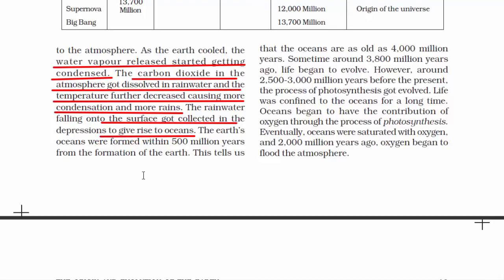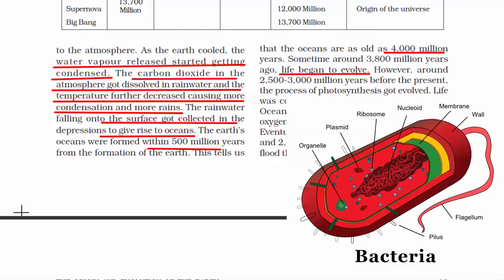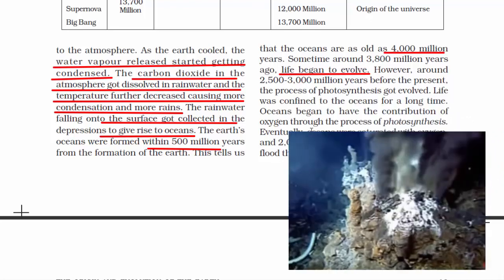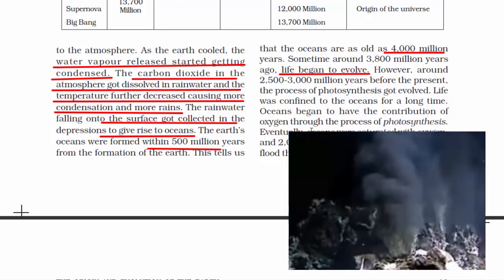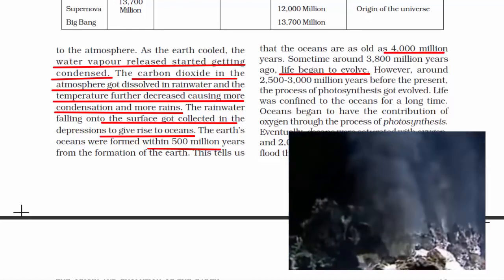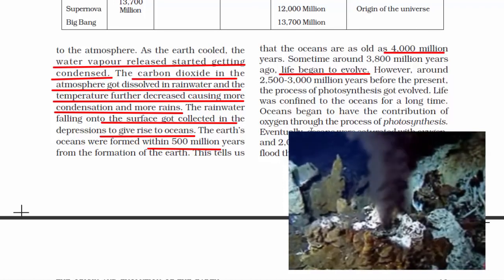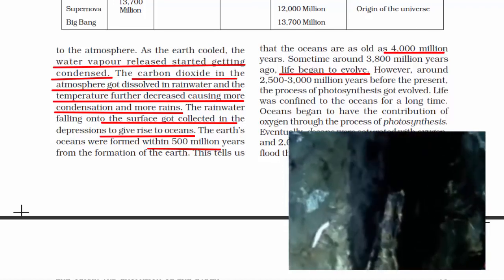So the Earth's oceans were formed within 500 million years from the formation of the earth. Now that tells us that the oceans are as old as 4,000 million years. And once the oceans were formed, life began to evolve. If you notice, bacteria were among the first life forms to appear on Earth. Humidity is perfect for any bacterial growth, and humidity is formed due to heat and water. Hence, it is obvious that once the oceans were formed, life quickly began to evolve.